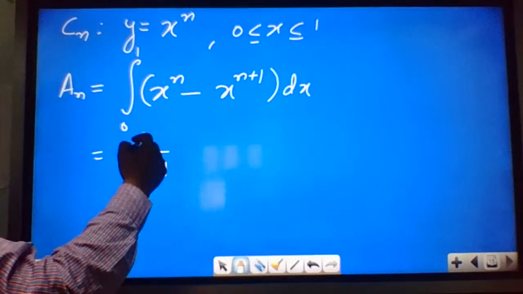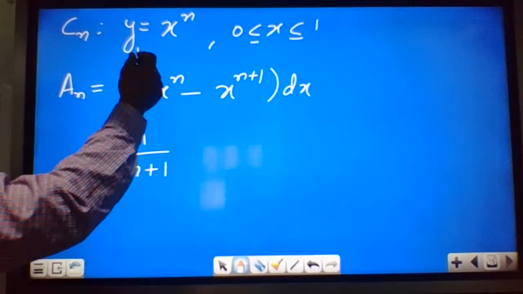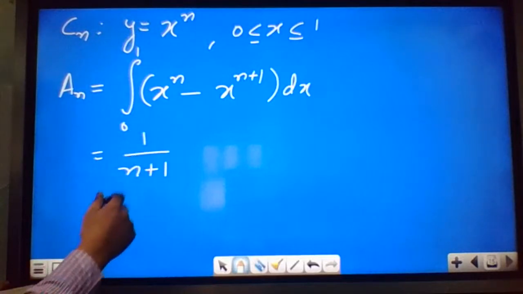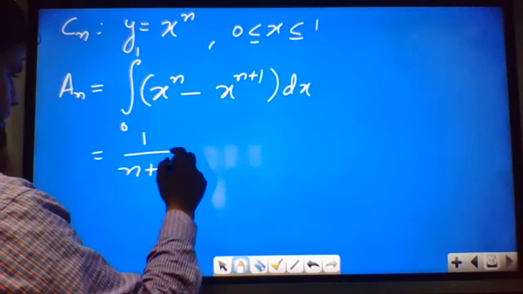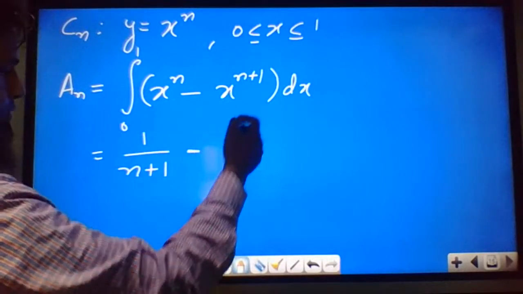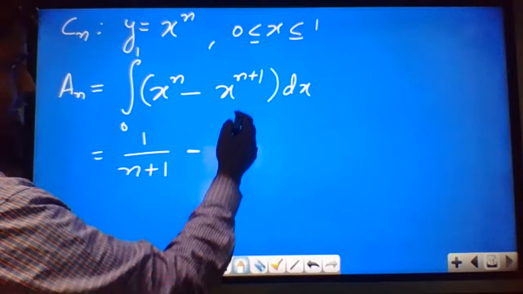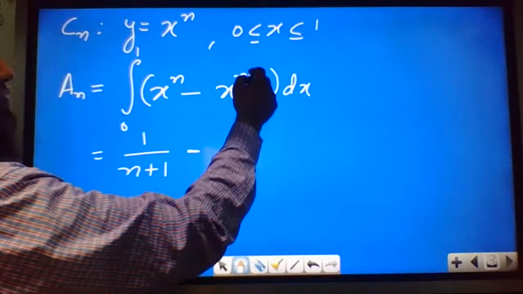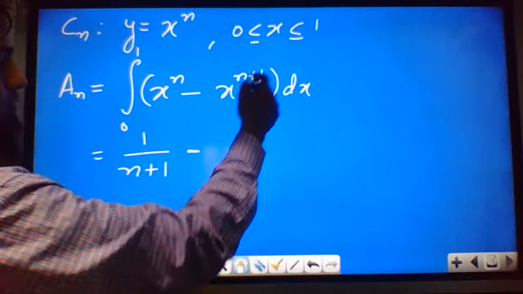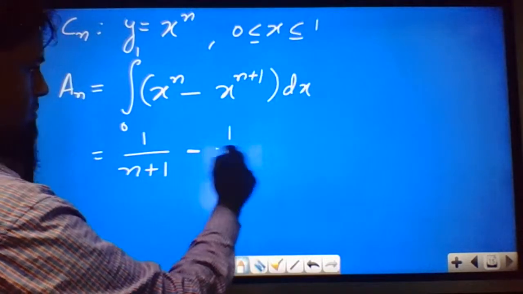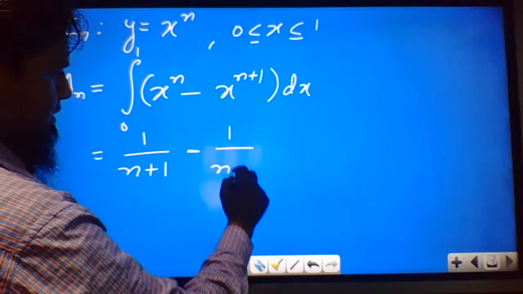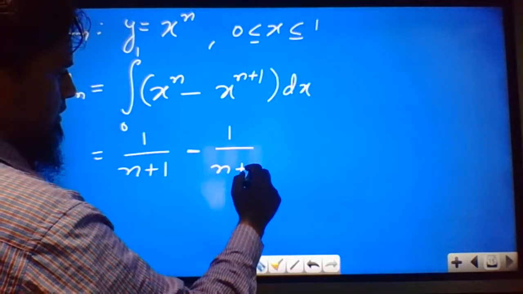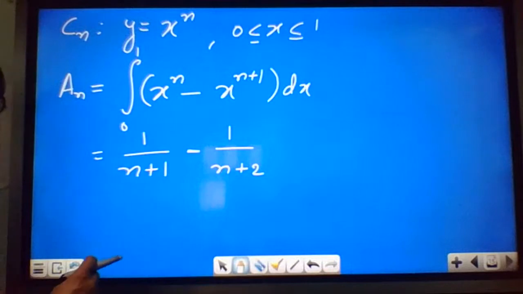Similarly for the second one, first find the integration: it will be x power n plus 2 divided by n plus 2. After putting the limits, you will get 1 upon n plus 2.